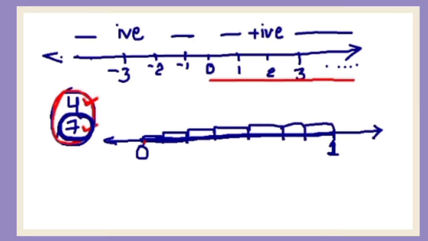We have divided this number line from 0 to 1 into 7 parts. This is 1/7. Why have we written 1/7? Because the denominator is 7 and we have divided it into 7 parts. Right? This is 2/7. This is 3/7. This is 4/7. This is 5/7.